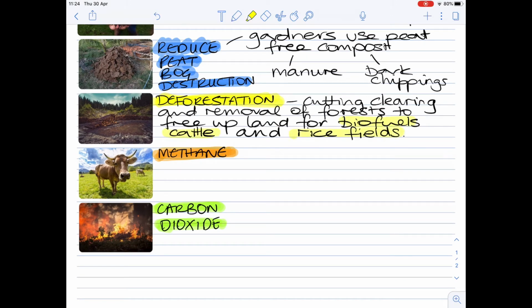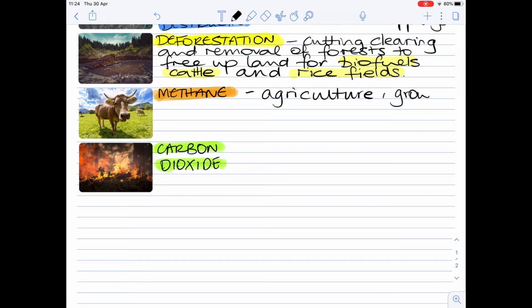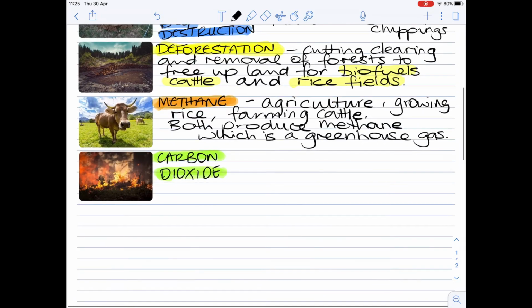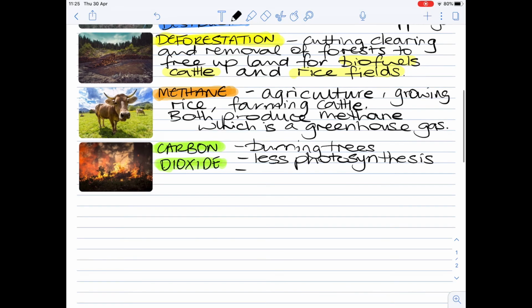Negative consequences associated with deforestation include methane. Forests are often chopped down to be replaced by agriculture with the purpose of growing rice or farming cattle. These activities produce methane, which is a greenhouse gas. The burning of trees and decomposition of wood increases the rate of carbon dioxide that is released into the atmosphere. As less photosynthesis is taking place, less carbon dioxide can be removed from the atmosphere.